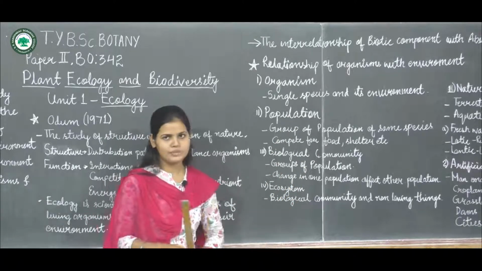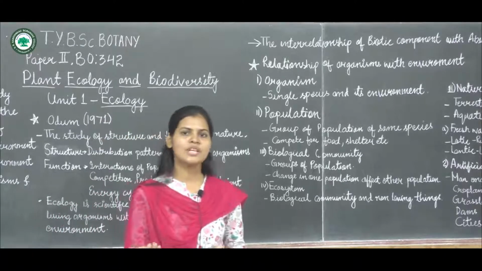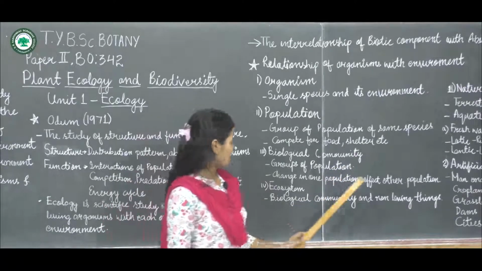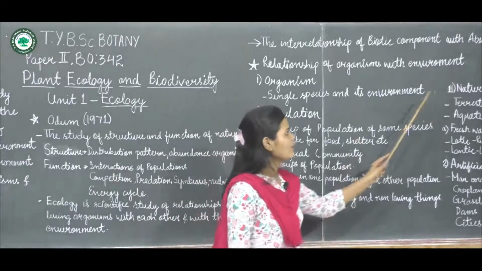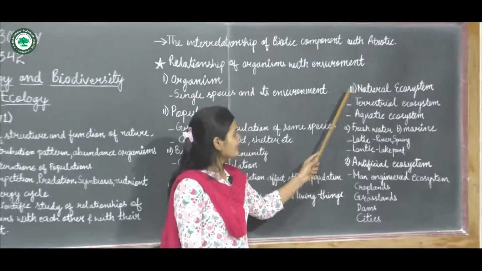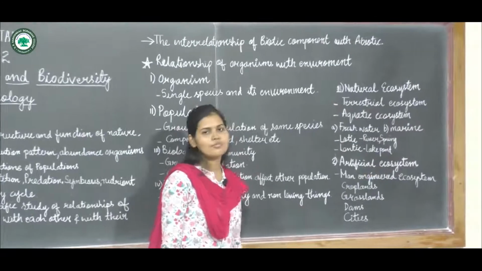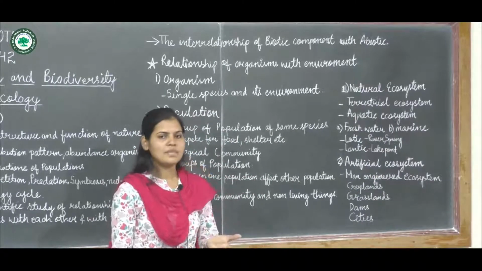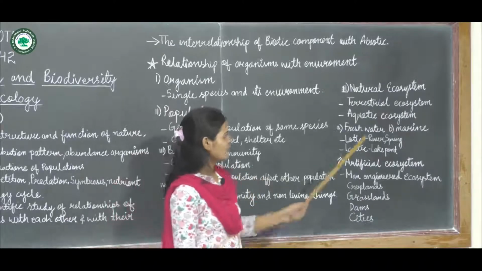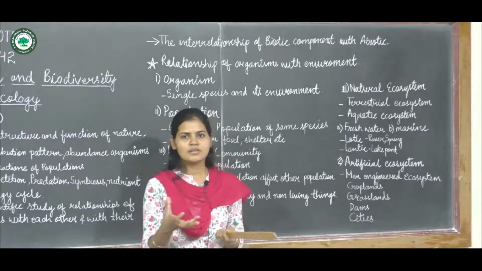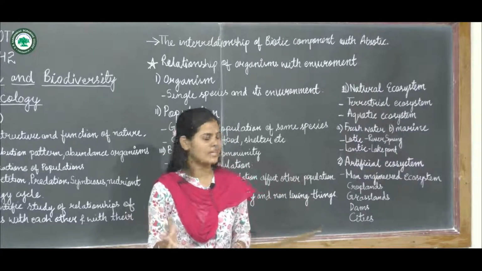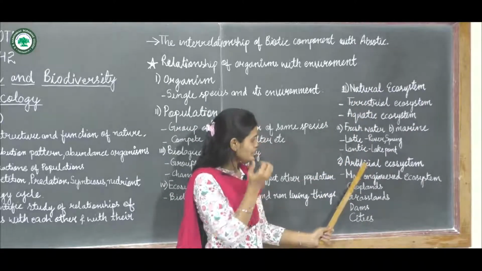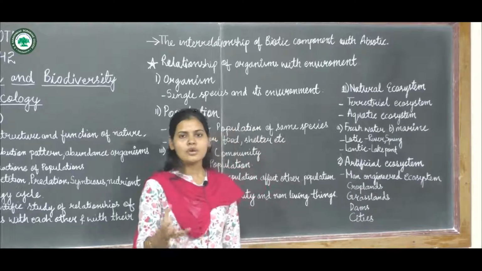Now there are different types of ecosystem, according to how the organisms are present. We are going to see some of them. This ecosystem can be a natural ecosystem or an artificial ecosystem. So first of all, what is a natural ecosystem? The ecosystem which is present in the environment naturally, with no disturbance, already present in nature, it is not created. That is the natural ecosystem. And the artificial ecosystem is man-made, it is not present naturally.